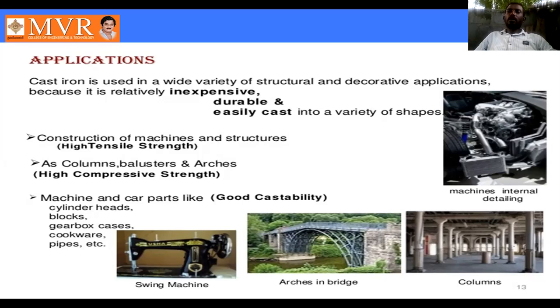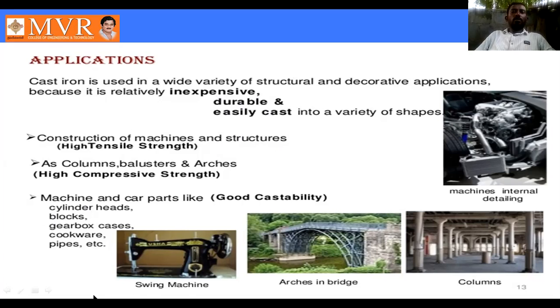So that's why they are manufacturing daily, producing new types of material. That is one of the examples. See here, because it is relatively inexpensive, durable, and easily cast into a variety of shapes. That is the point.